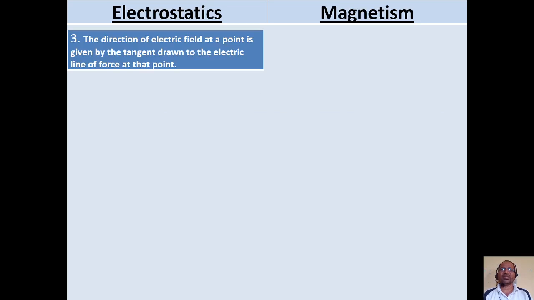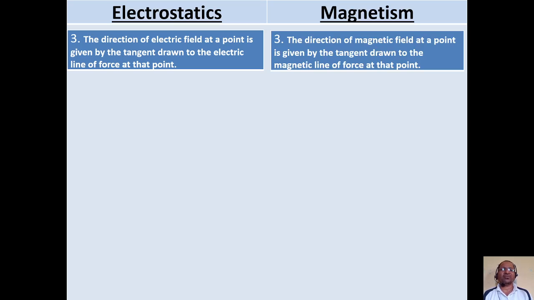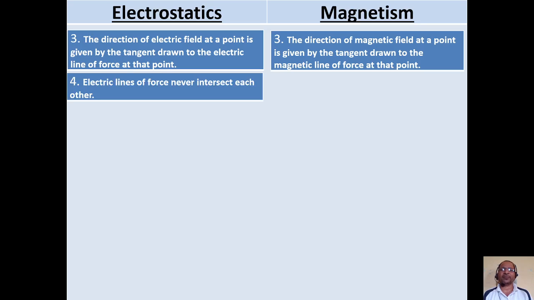We have other properties of electric lines of force and magnetic lines of force as well. Whenever we have to find the direction of electric field at any point, we draw a tangent to the electric lines of force at that point, and the direction of this tangent gives the direction of electric field at that point. Similarly, to find the direction of magnetic field at any point, we draw a tangent to the magnetic lines of force at that point, and the direction of this tangent gives the direction of magnetic field at that point.